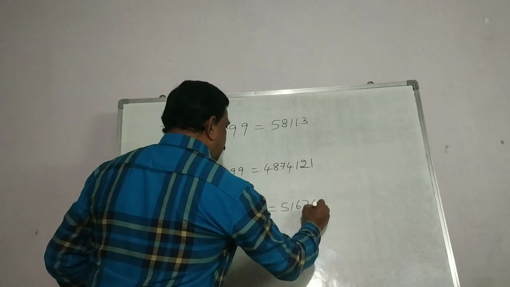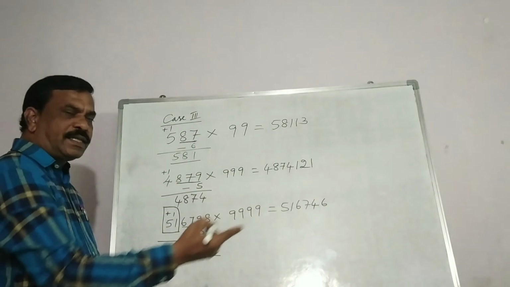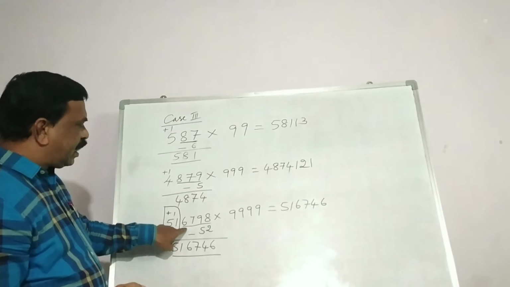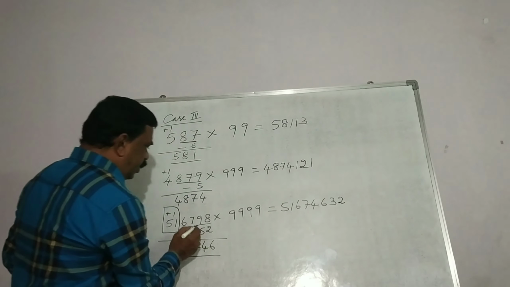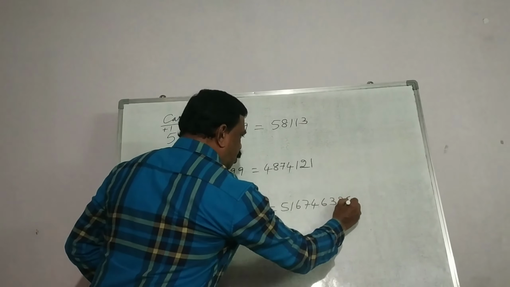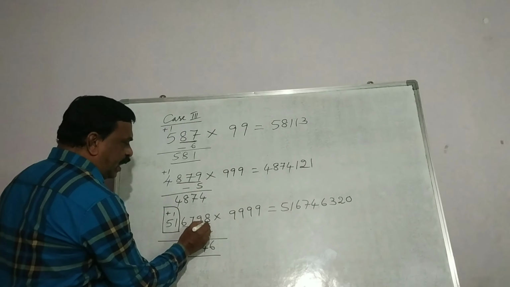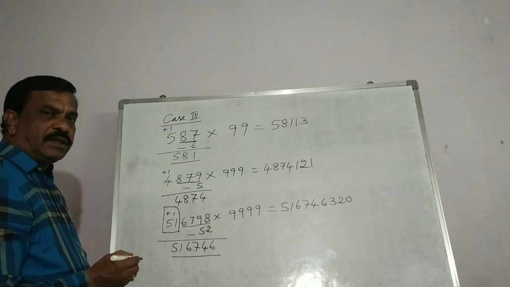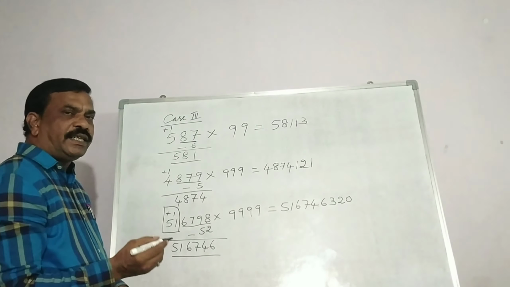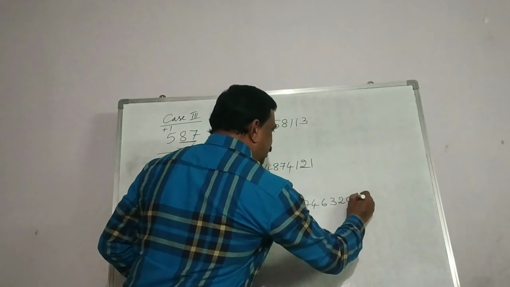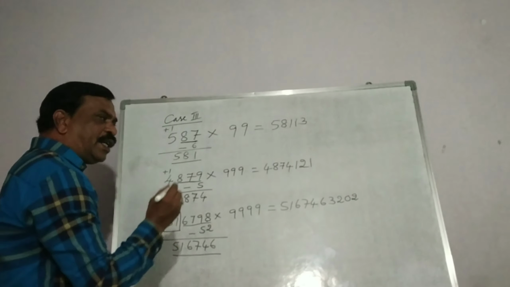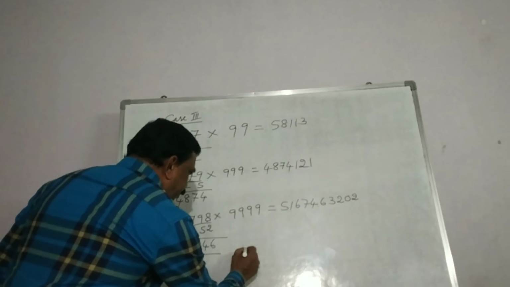To get the right hand side answer, apply Nikhilam Sutra to these underlined digits. 9 minus 6 is 3. 9 minus 7 is 2. 9 minus 9 is 0. And for the last digit you have to subtract from 10. Nikhilam Navatashcaramam Dashatah: all from 9, last from 10. 10 minus 8 is 2. So this is our answer. Let us take one more simple problem.